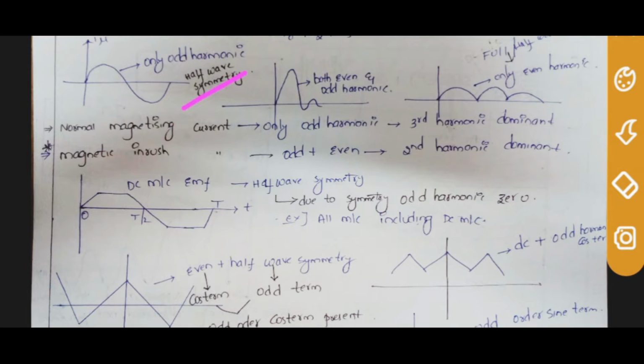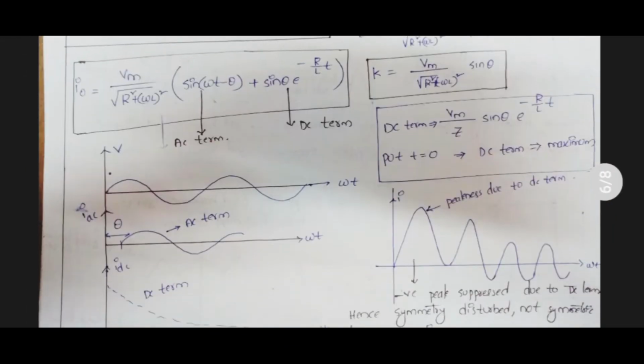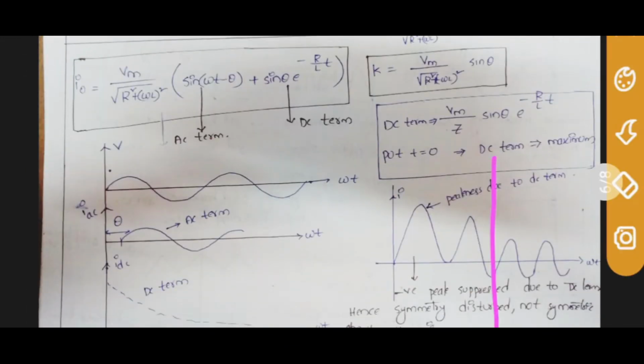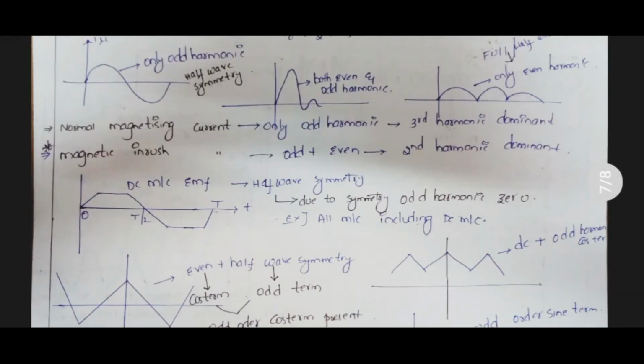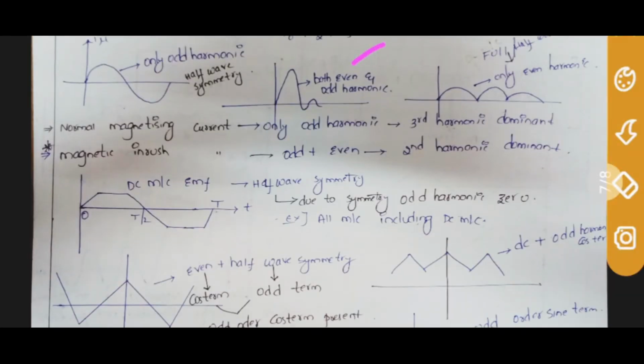Now, if any signal is unsymmetrical with respect to x-axis, that is this case, unsymmetrical up to this point, then it will have both even and odd harmonics. If something is symmetrical, it has only odd harmonics. If something is unsymmetrical, it will have both odd and even harmonics. So by that conclusion, I told you that I2 is dominant harmonic because it has both even and odd harmonics.